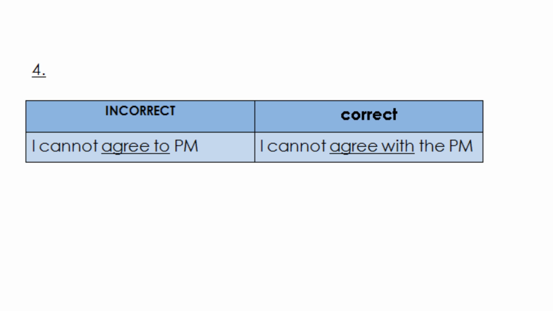Now the fourth sentence is, I cannot agree to Prime Minister. Here a Prime Minister is a person, not an idea. So we use the preposition with. Okay? So the correct sentence is, I cannot agree with the Prime Minister.